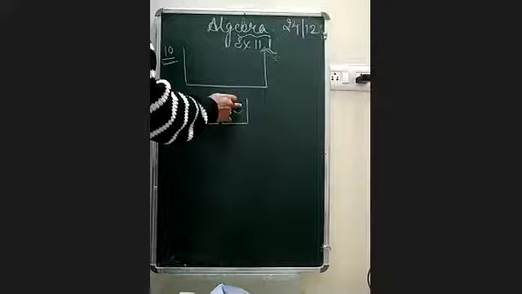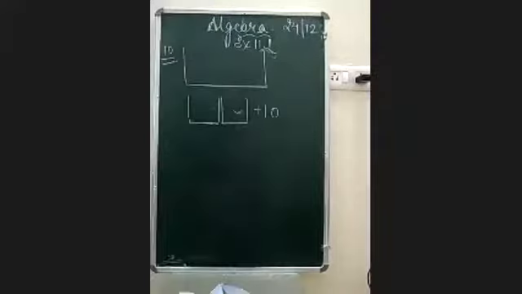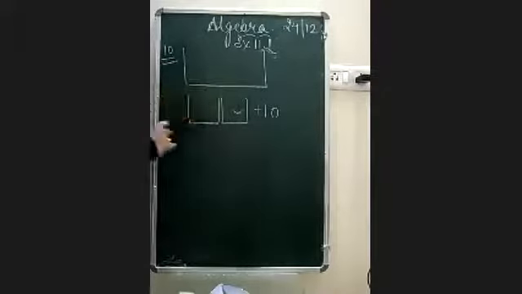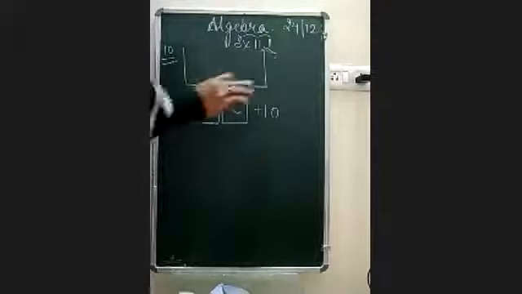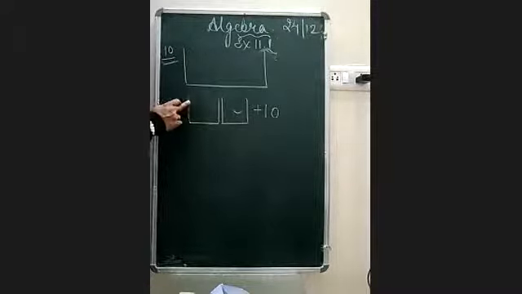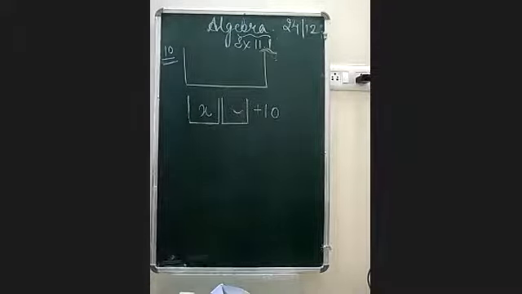Just like the question of the laddus: the oranges were taken out and put into these boxes, and plus 10 are still left. Now the question is telling that if one small box has X oranges, then how many were there in total?